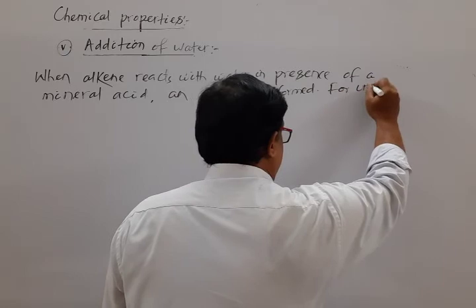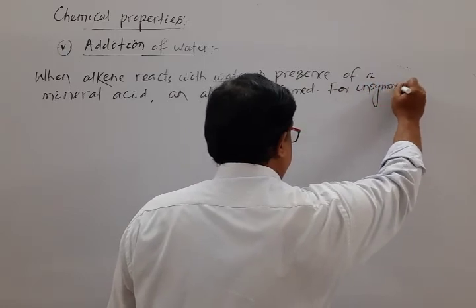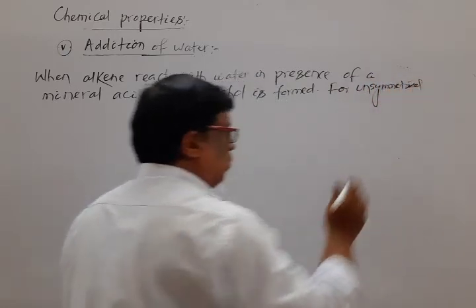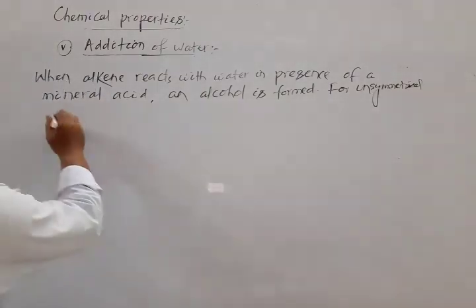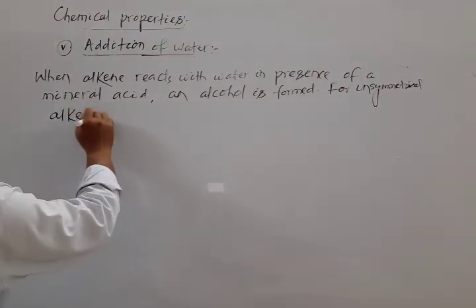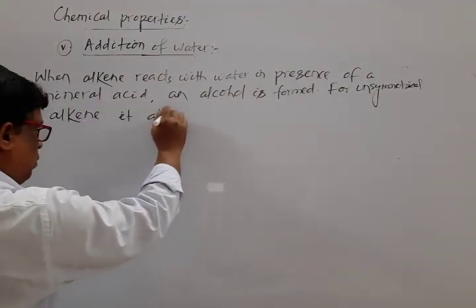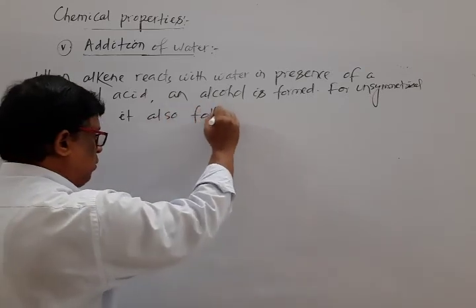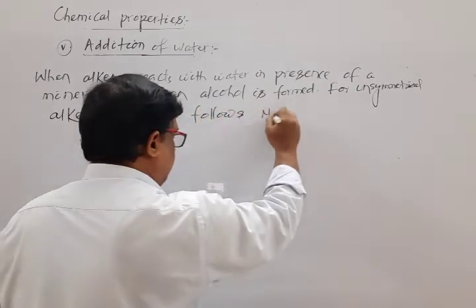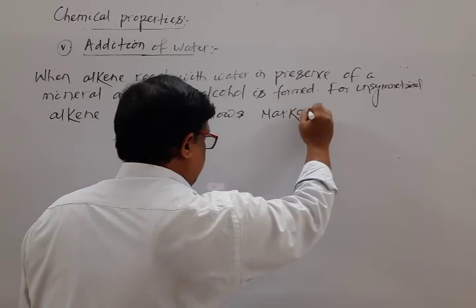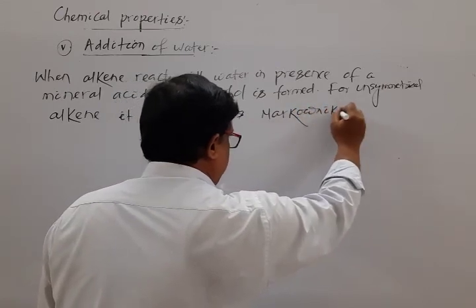For unsymmetrical alkene, it also follows Markovnikov's rule.